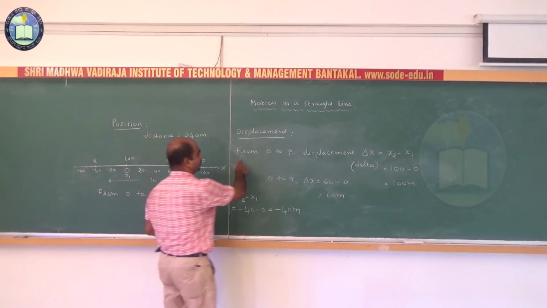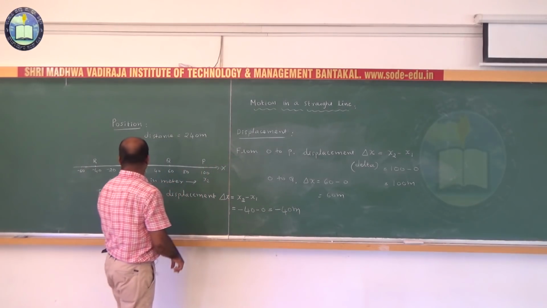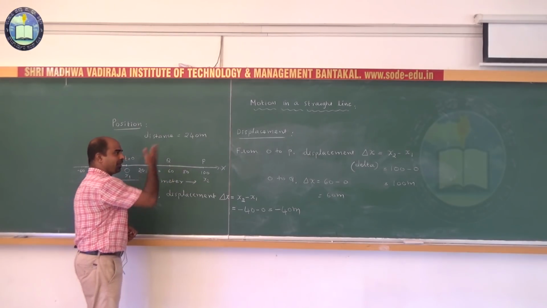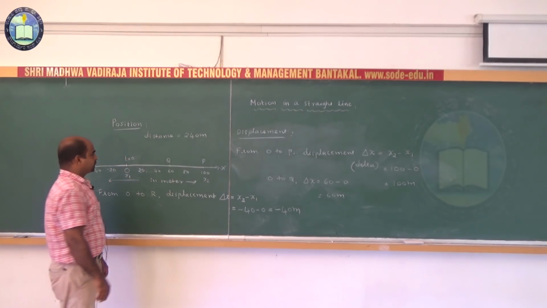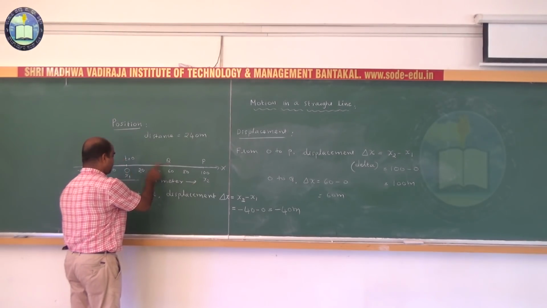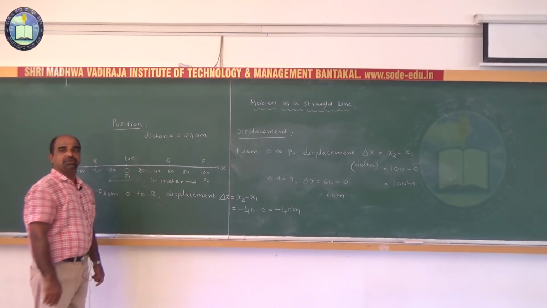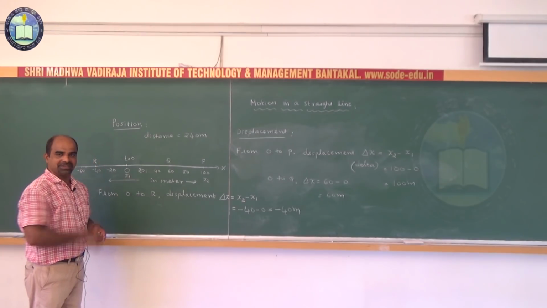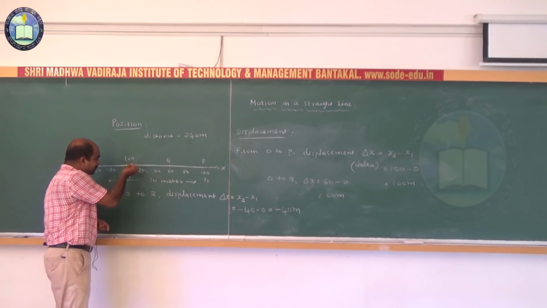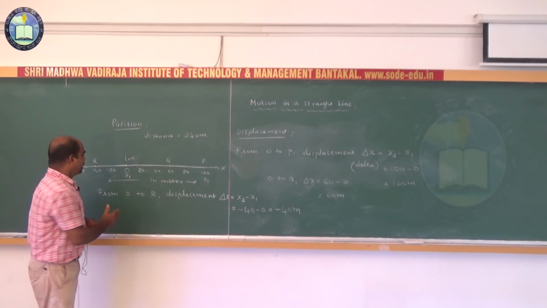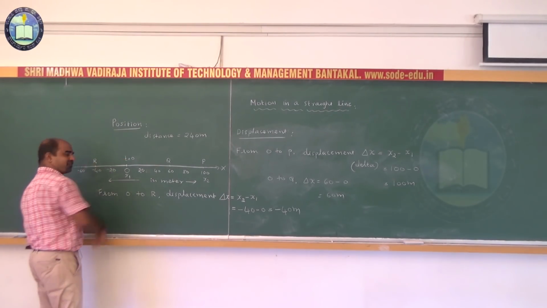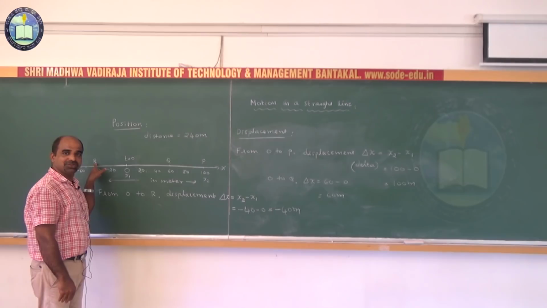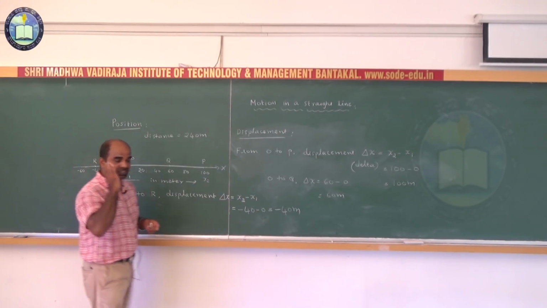As the body moves from O to P, displacement becomes 100 meters, x2 minus x1, 100 minus 0, 100 meters. As the body moves from O to Q, that is, moves from O to P and returns back to point Q, displacement becomes x2 minus x1, 60 minus 0, that is 60 meters. If the body again returns back to the point O, displacement is 0 meters. If the body reverses direction and moves towards the left, as it reaches the point R, then displacement becomes minus 40 meters.